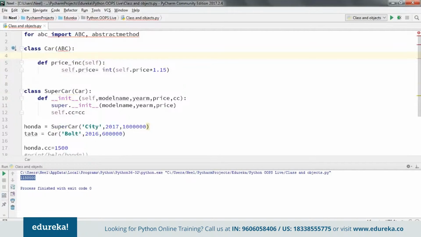Now I'm going to remove all this, and here I'm going to make this an abstract method wherein I'm not going to define the logic.